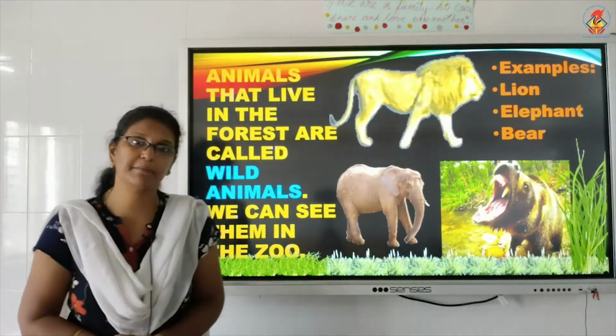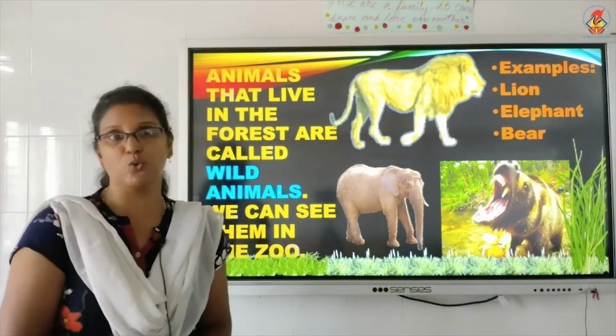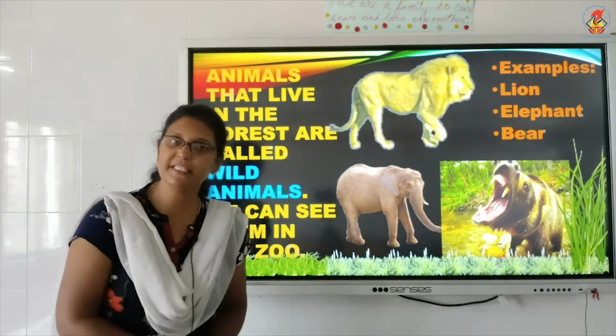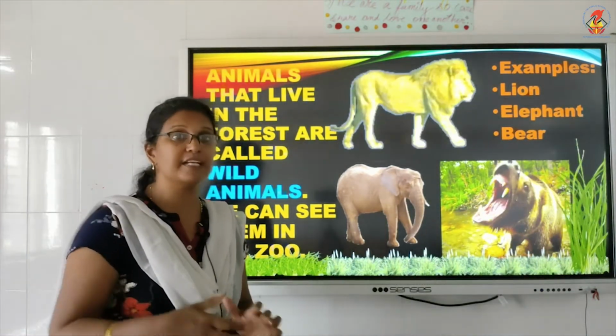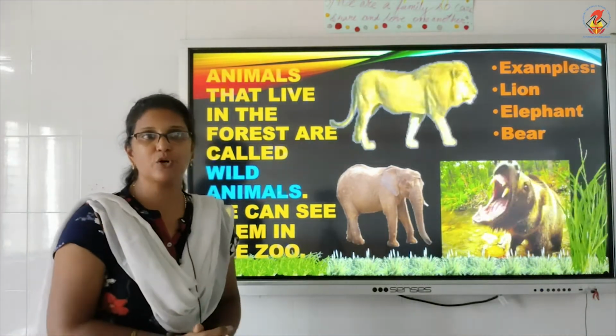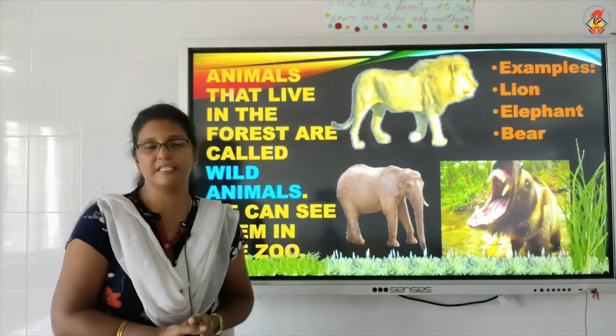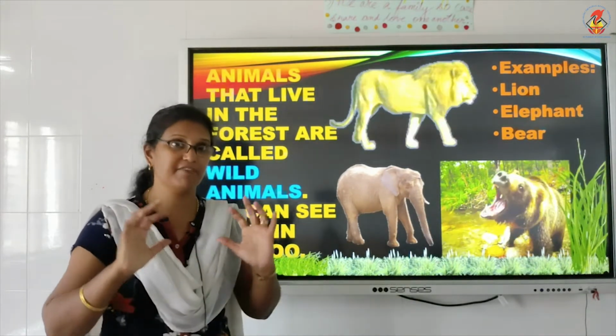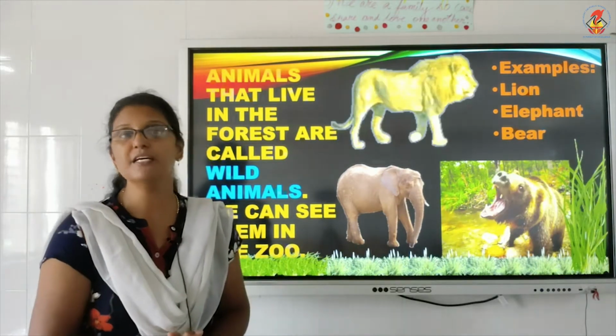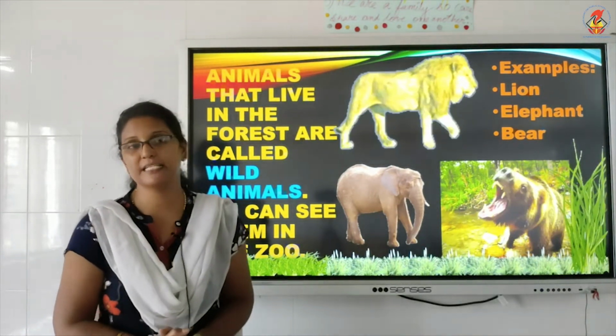And these wild animals, we also see them in the zoo. People keep them in the zoo for us to see them, right? So, to know how the wildlife is. They are kept in cages. They are very strong cages. They are kept in the zoo for people like us to see.